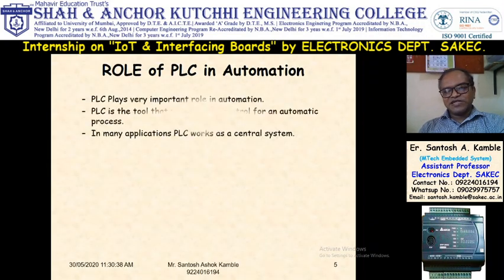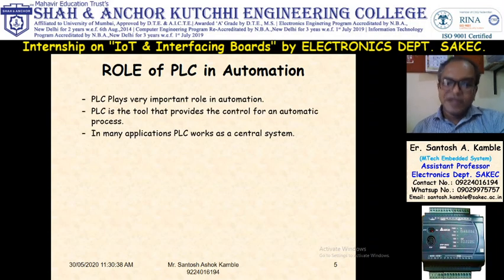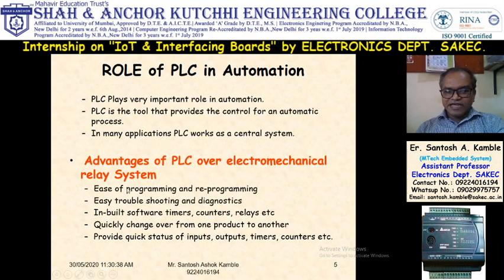Role of PLC in automation, it is a very important role. It is the tool that provides control for automatic processes. So no need for a human to be present, the system will work automatically. And in many applications PLC works as a central system, so all data is collected towards PLC. And these are the advantages: ease of programming and reprogramming. Troubleshooting and diagnostics are easy because it has indicators. So just by observing the indicator you will find out the errors. It has inbuilt software timers, counters, relays, etc. And the most important thing, quick changeover from one product to another product. So in PLC, by changing the program, you can change the product.